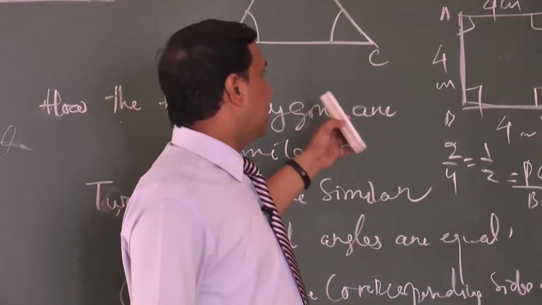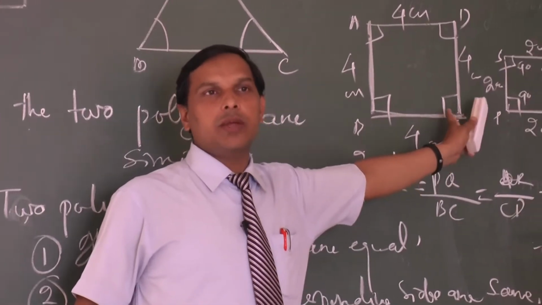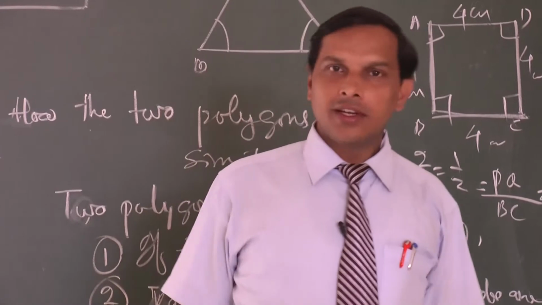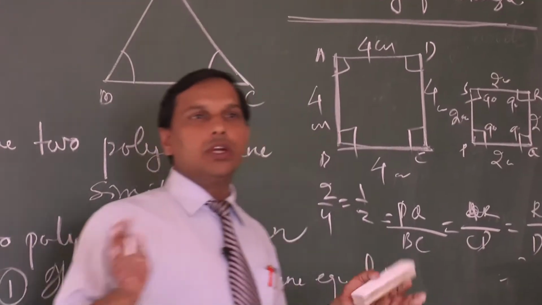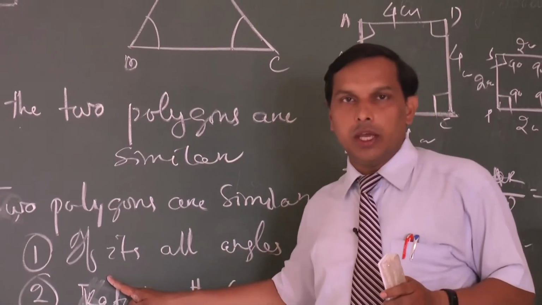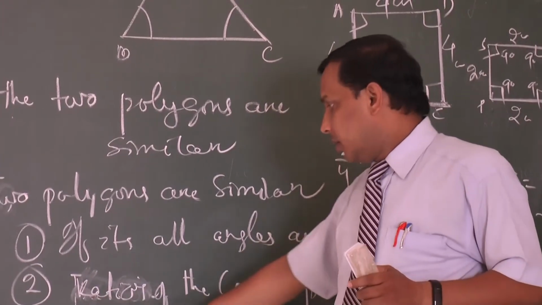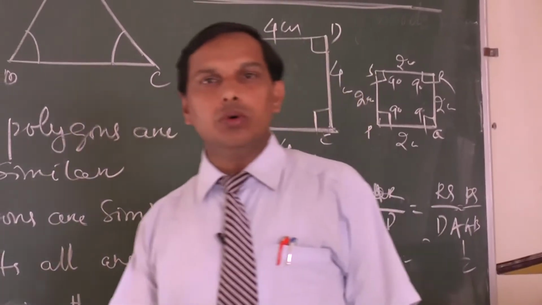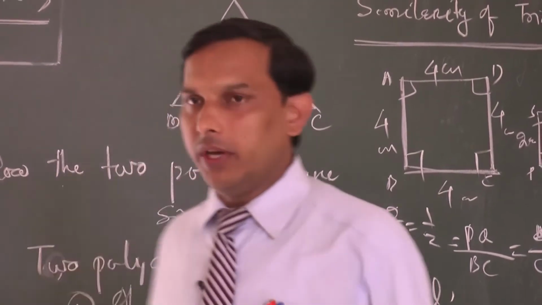So we can say these two polygons, here quadrilaterals, of the special type called squares, are similar in all respects. Clear? So if we want to find whether two polygons are similar, two conditions should hold: all angles are equal, and the ratios of corresponding sides are equal. Then the two polygons are similar to each other. Very fine.